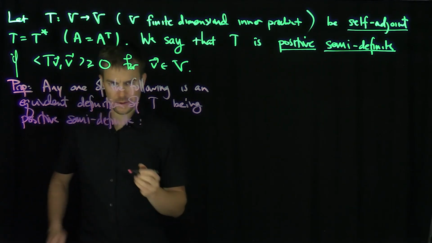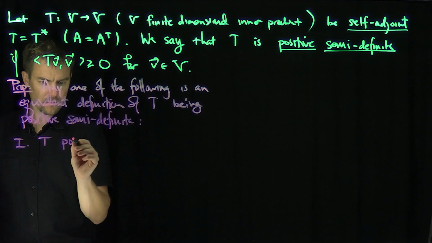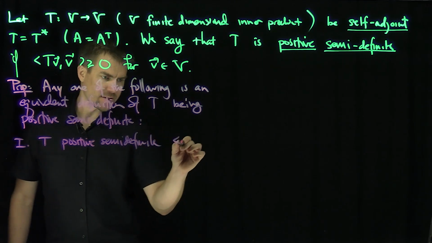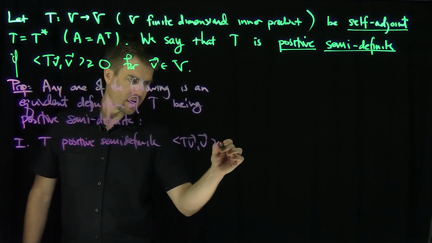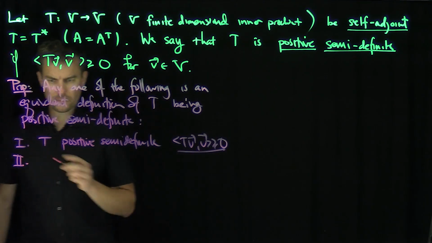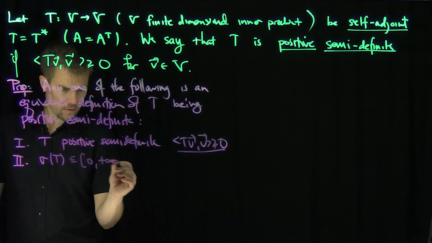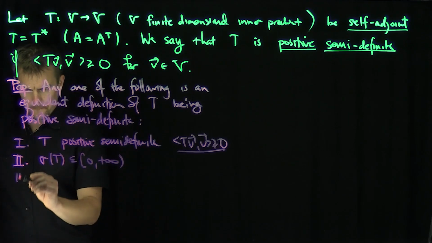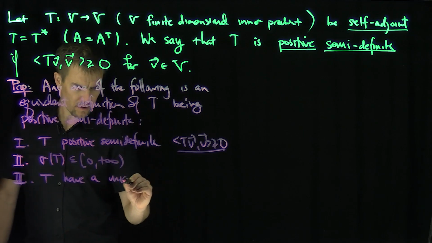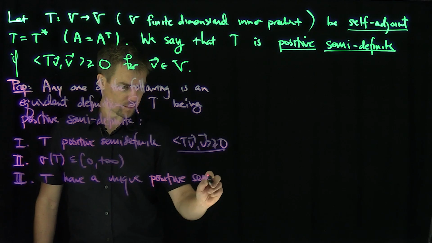Okay, so let's talk about these criteria over here. So I have 1: T is just ordinary positive semi-definite, in the sense that TV, V is always greater than or equal to 0, right? 2 is that the spectrum of T, the collection of eigenvalues, are non-negative, like so. 3, T has a unique positive semi-definite square root.